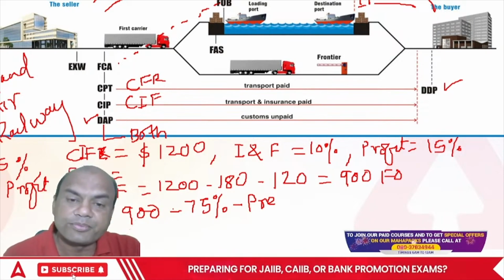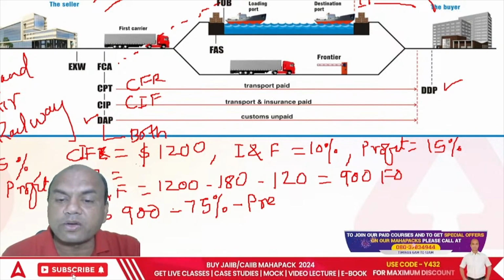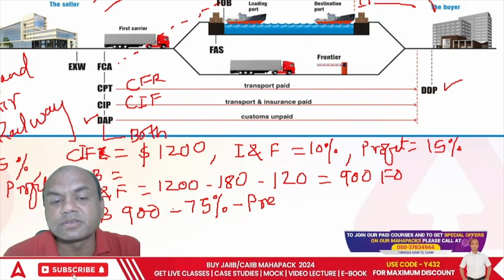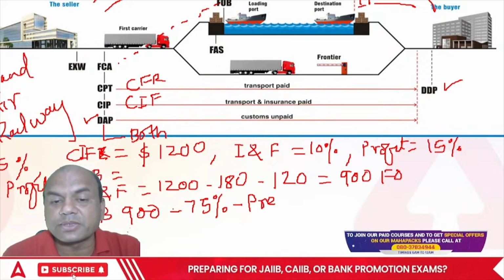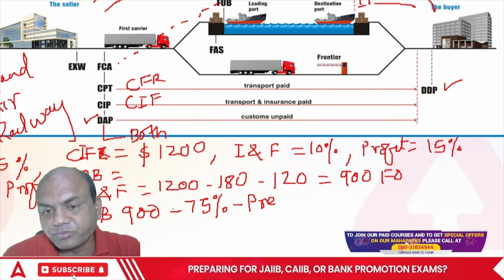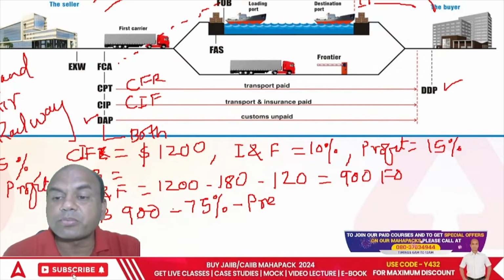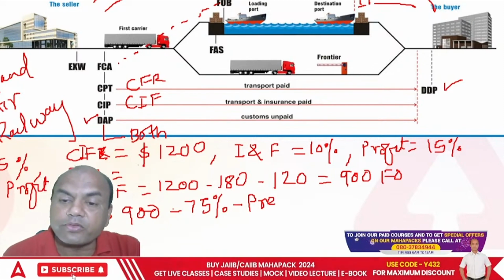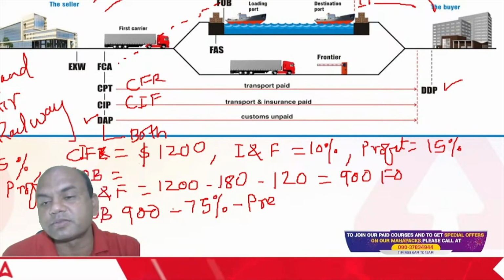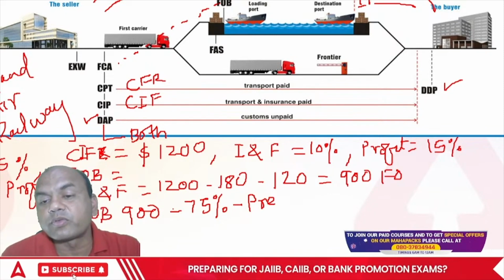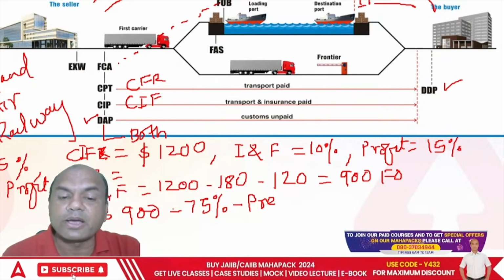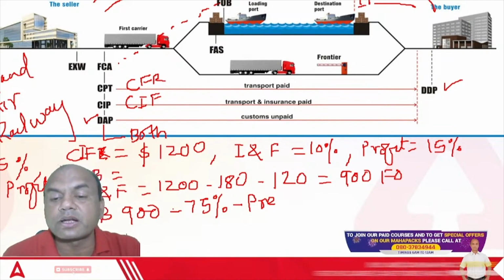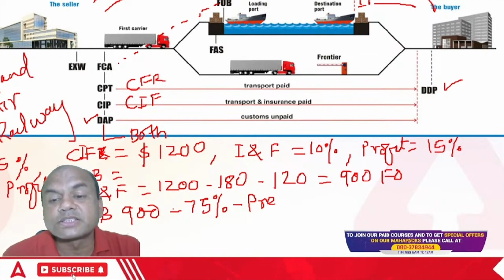What will you do? First, you find out the 10%. What is the 10% of 1200? 120. Then again, profit is 15%. Find the profit of 15% from this 1200 itself. So 1200 into 15%, 180. Now subtract this: 1200 minus 180 minus 120. So you get 900. So this is the FOB value.